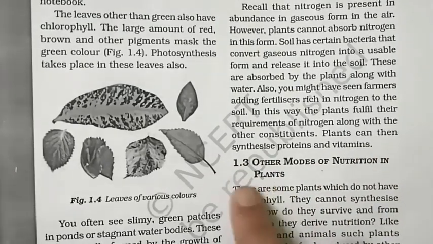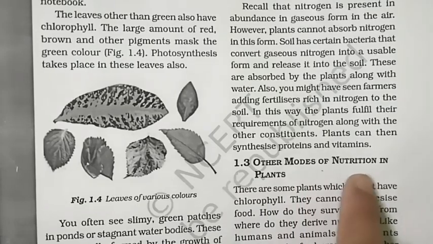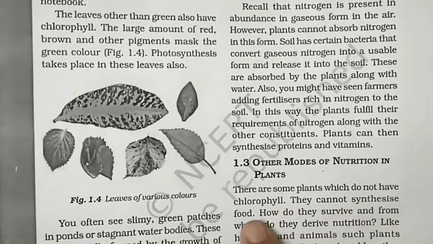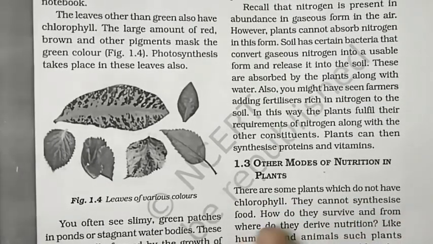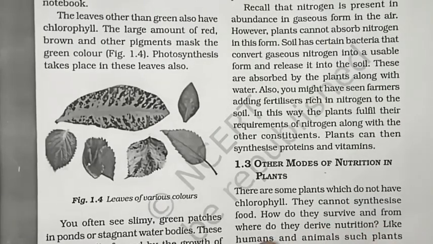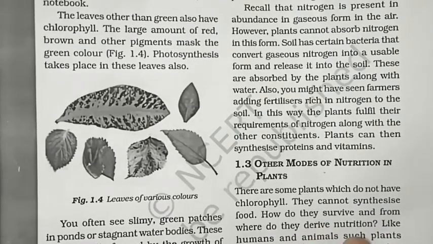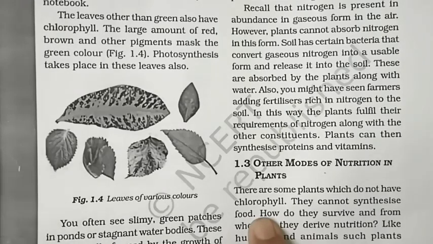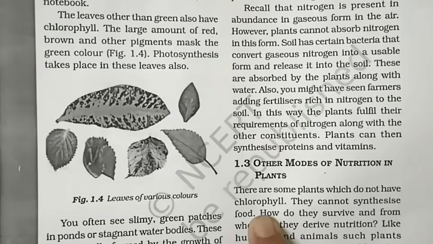Now let's see the other topic, another mode of nutrition in plants. There are some plants which don't have chlorophyll, so they cannot synthesize food. How do they survive, and from where do they derive nutrition? Earlier in this topic we studied the plants which have chlorophyll. No matter their color is different, they still have chlorophyll. That's why they complete the process of photosynthesis, and through photosynthesis they get their nutrients.